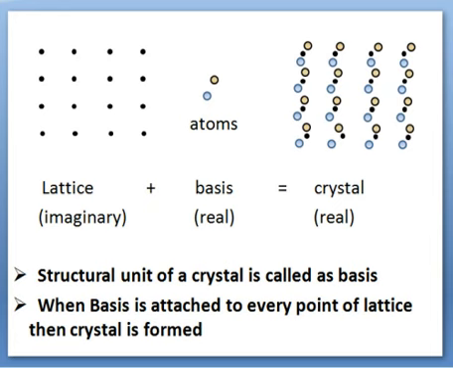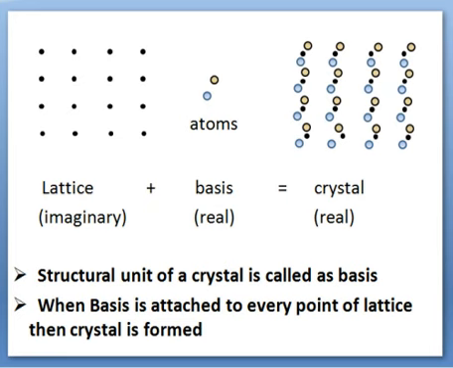Now, the right hand side diagram will clarify this concept. The diagram has the black dots as well as the atoms. So the unit of black dot plus atoms is nothing but the crystal, and with the help of the black dots or lattice, the description or study of the atoms can be done. Their positions can be known.